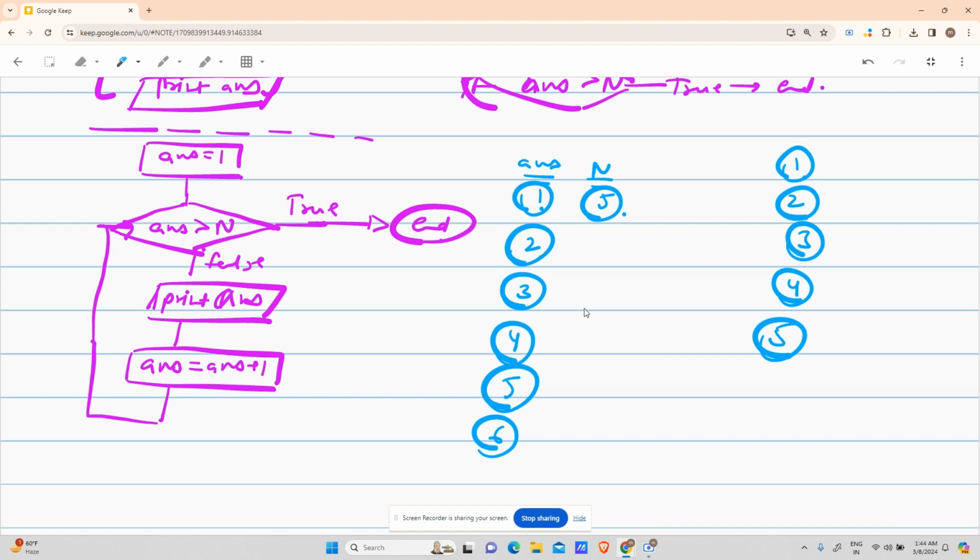Now 6 is actually greater than 5. So will you be able to print it? No, because 6 greater than 5 will return true, and whenever you return true, you have to end. So wasn't this the output I wanted? It is the output I wanted, right?